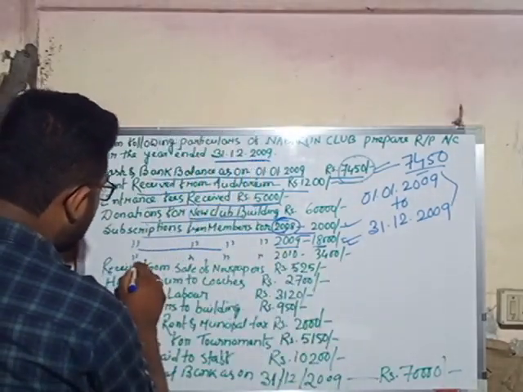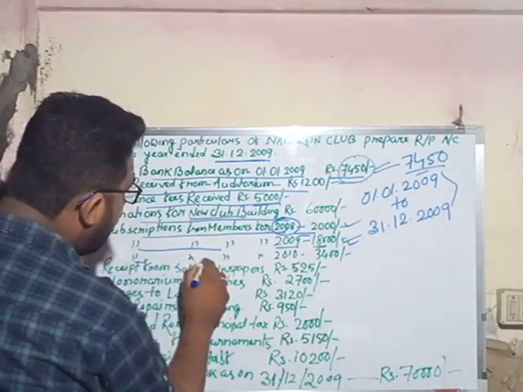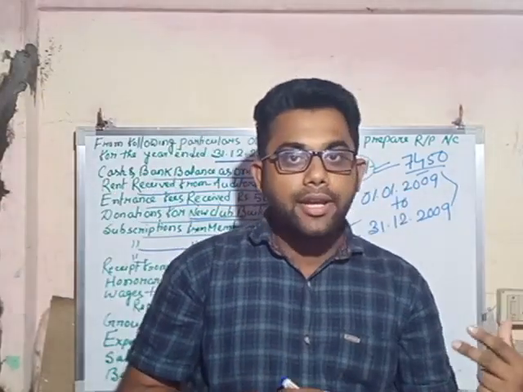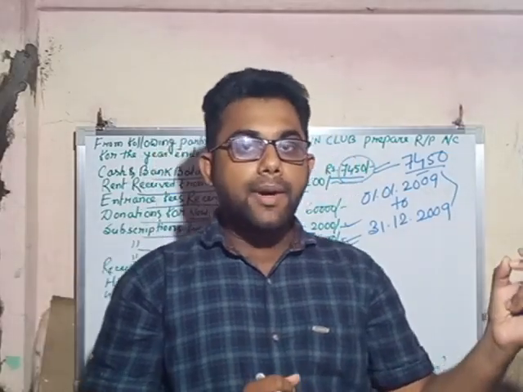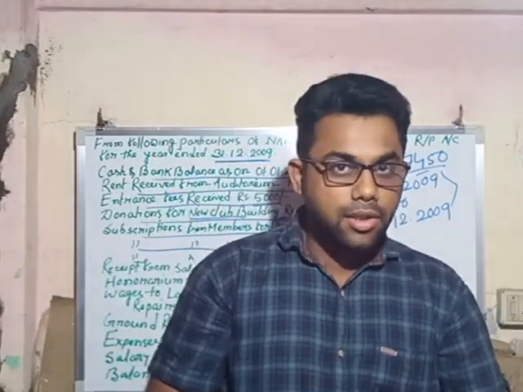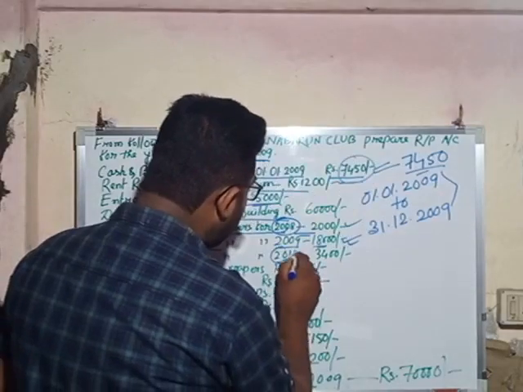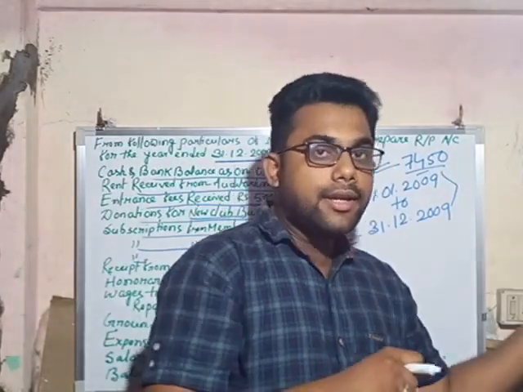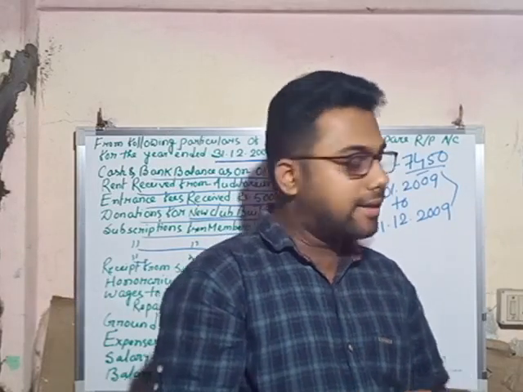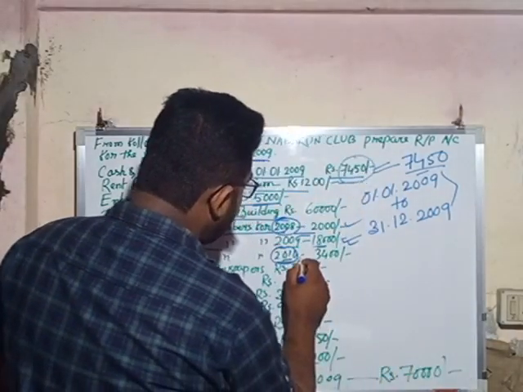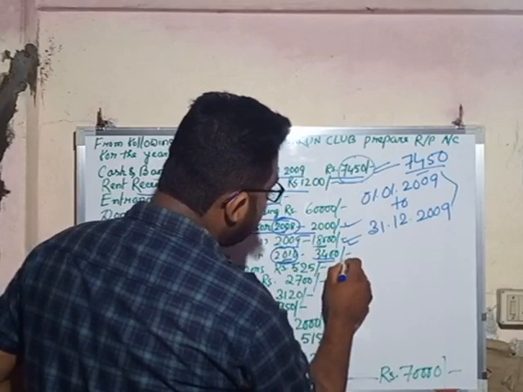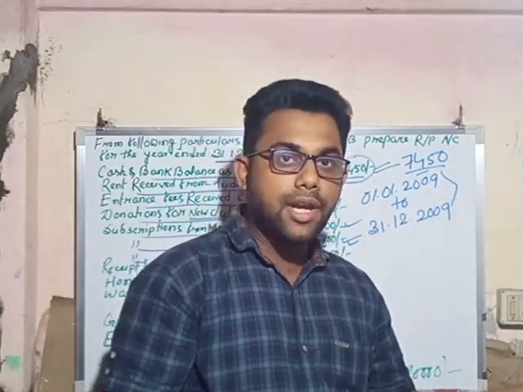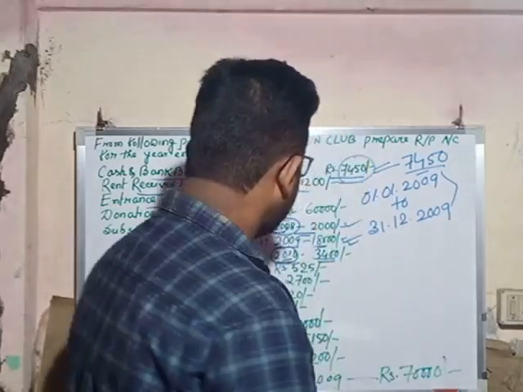Next one is the same, that means subscription from members for 2010. That means, as it is the accounting year for 2009, some of the members have paid it in advance. So it is for the future year 2010, but the amount is received in the current year, so we have to record it in our receipt and payment account in the current year. So subscription from members for 2010 also includes rupees 3,400. So it is a receipt for the non-trading organization, so it will come in the receipt side of the non-trading organization.